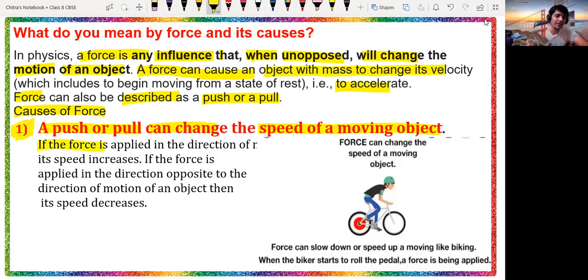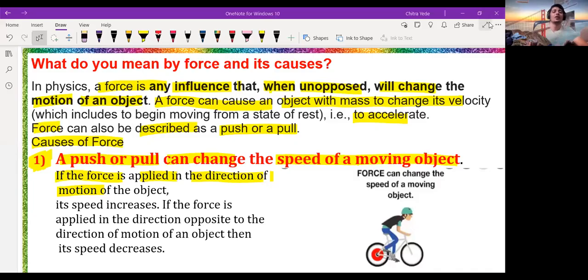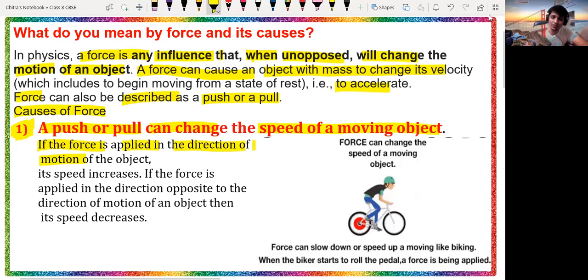If the force is applied in the direction of the speed, the direction of something, it is incomplete here. Wait a second, let me complete that. So if force is applied in the direction of the motion of the object, then its speed increases.